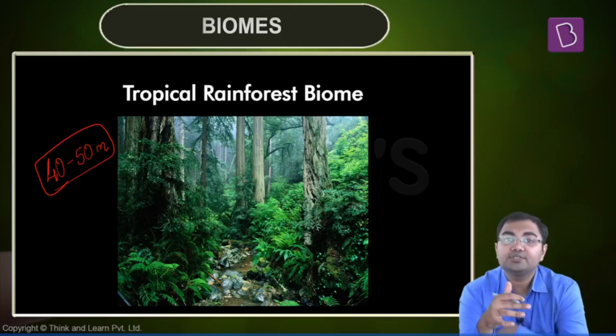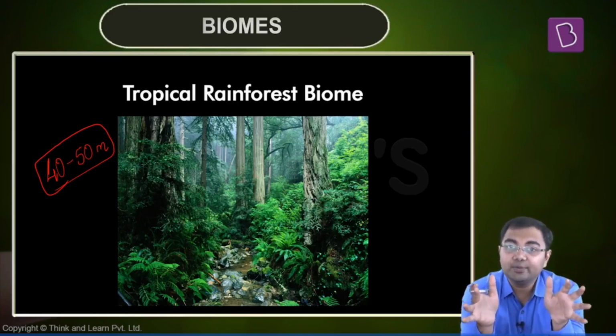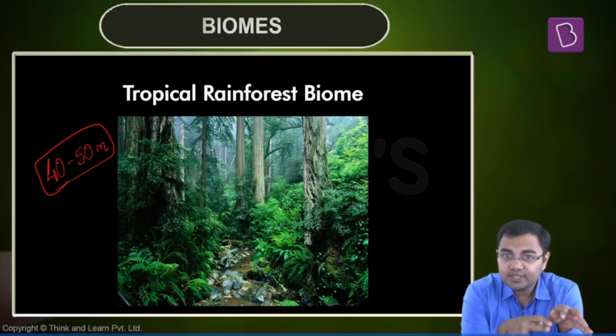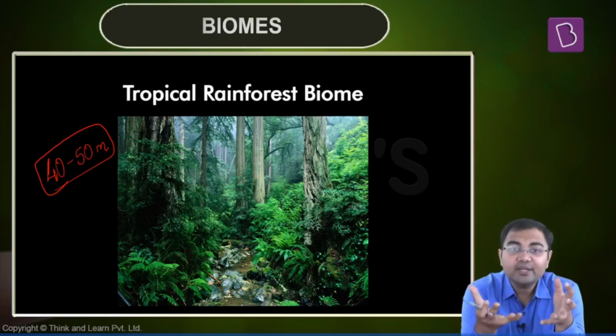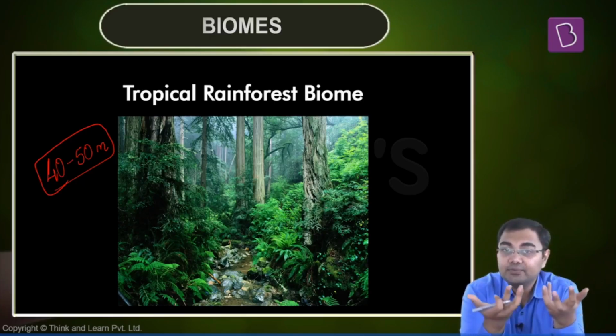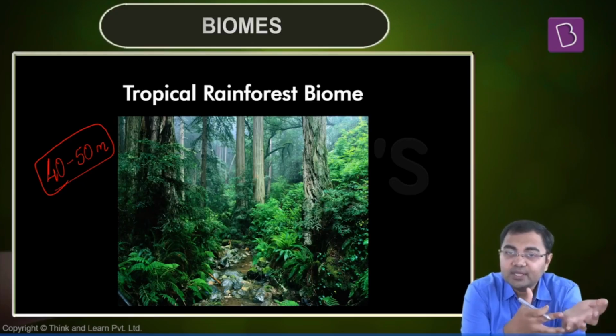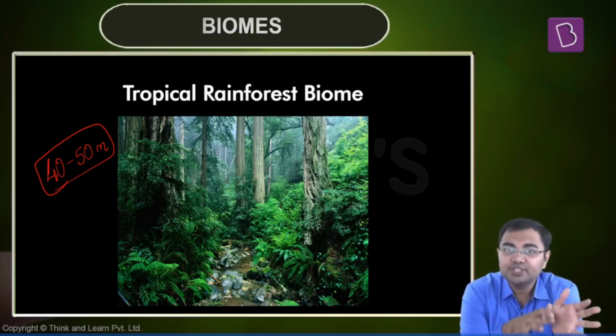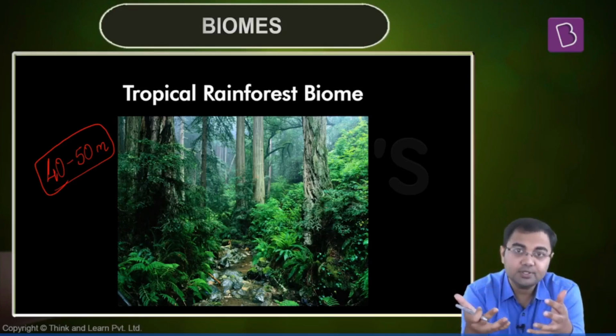And these will be the forests which will always cover up the entire canopy, and because of that, you'll see that very little can grow on the ground because they do not get the amount of sunlight that they would need for photosynthesis to happen. So that's why you'll see that although there will be shrubs, there will be other herbs and grasses that will be present, as you can see on the picture also.